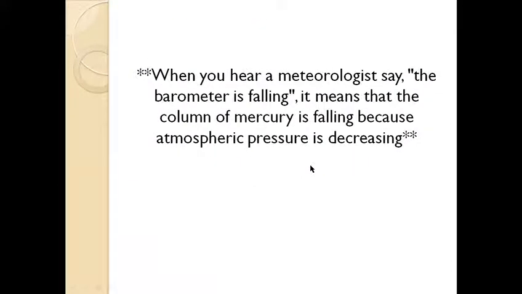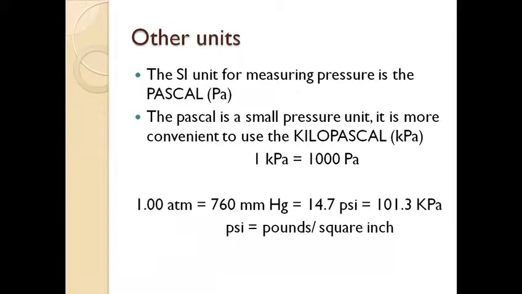And if we just have some other units of pressure, we can say that the unit of measuring pressure is Pascal, the SI unit, System International. And Pascal is a smaller pressure unit. Sometimes kilopascals are also used, which means 1000 pascals. So 1 atm is equal to 760 millimeter of mercury, or it is 101.3 kilopascals.